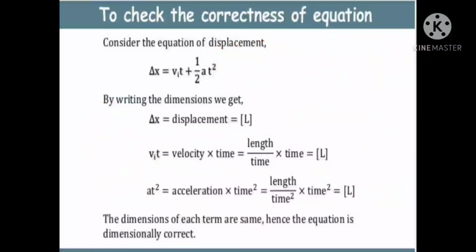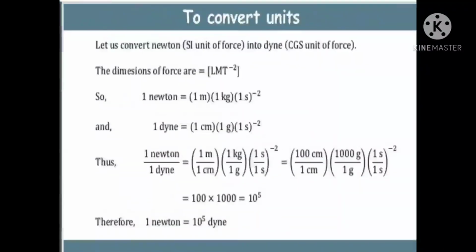So next one. The next use of dimensional analysis is to convert units. Let us see how to convert Newton, the SI unit of force, into dynes. How to convert? You know the dimensional formula for force.